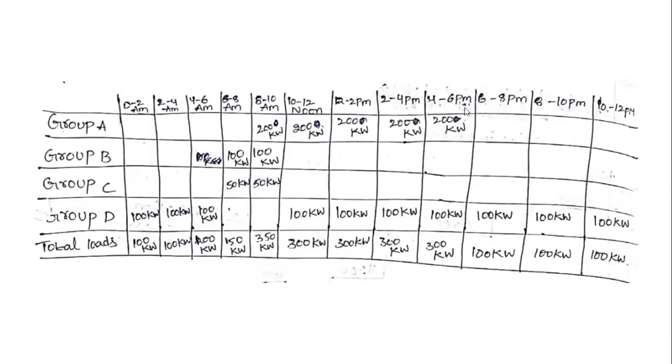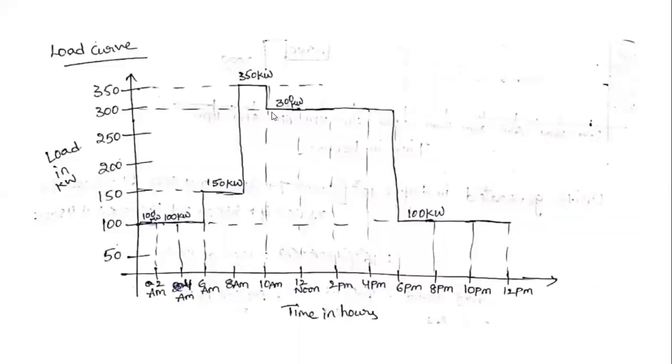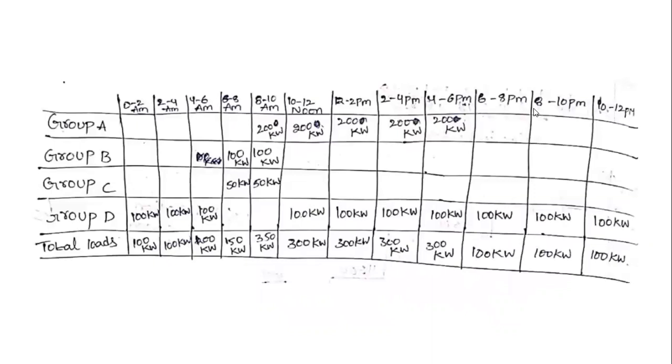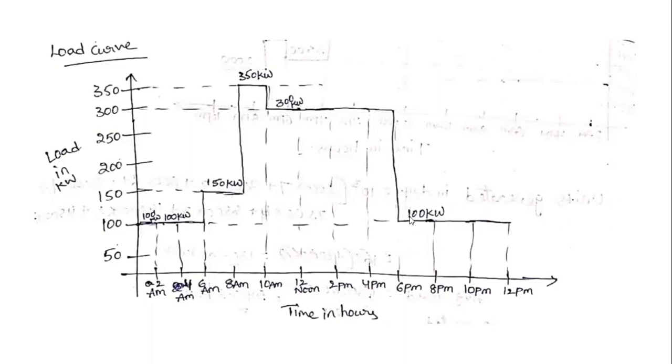And up to 4 to 6 p.m. Therefore 10 a.m. to 6 p.m. we are having 300 kilowatts. After that, 6 p.m. to 12 p.m. we obtain 100 kilowatts. This is the load curve. It shows the loads obtained at particular times, the variations of the loads for all the groups.